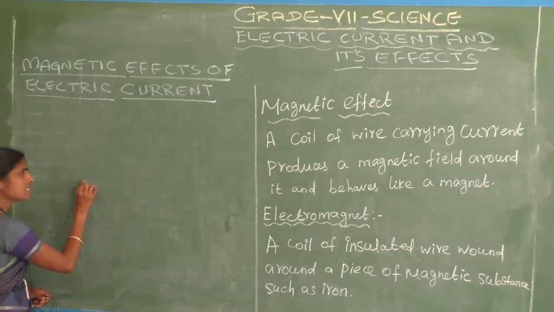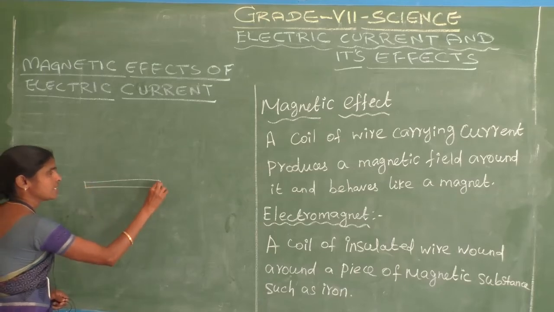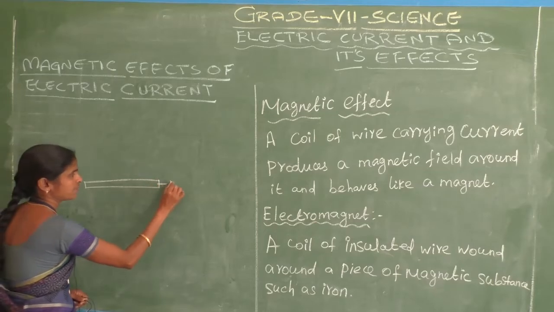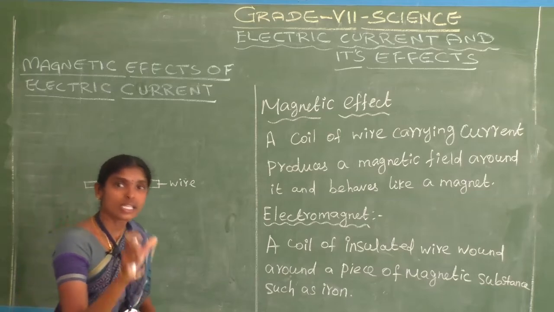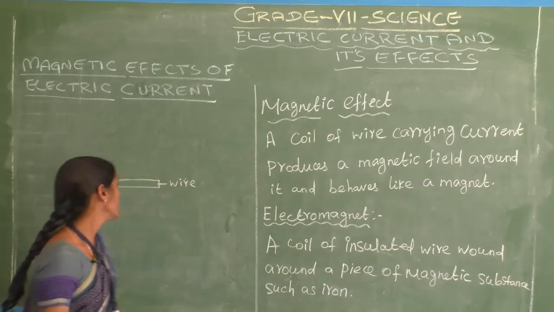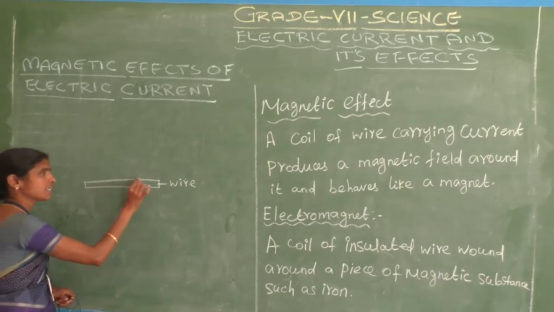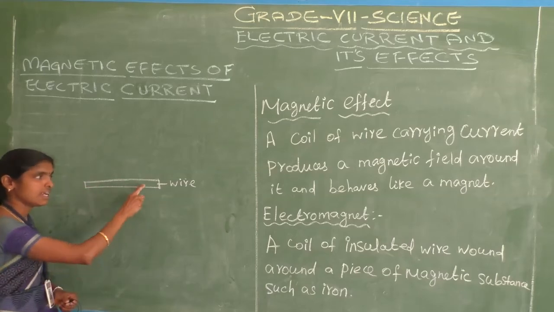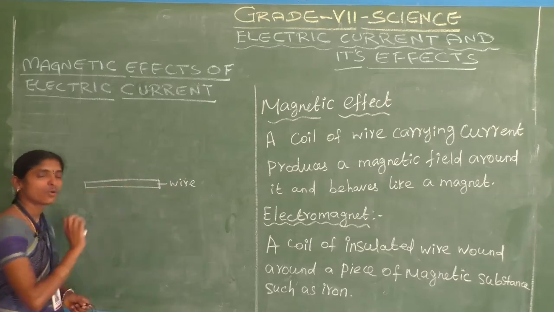Let us consider one conductor, for example, a wire. I ask the question, what is meant by magnetic effect of electric current? Let us consider one electrical conductor, that is the wire.